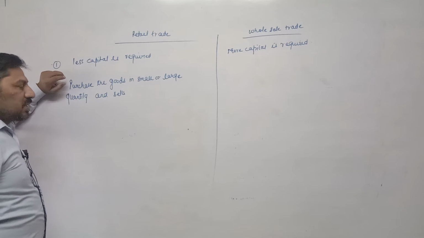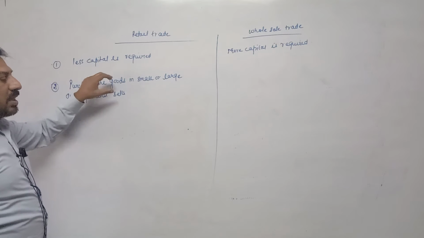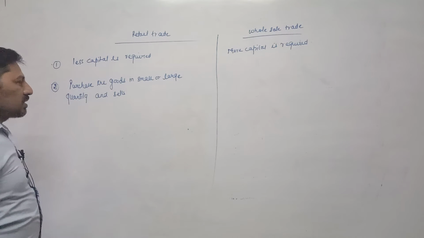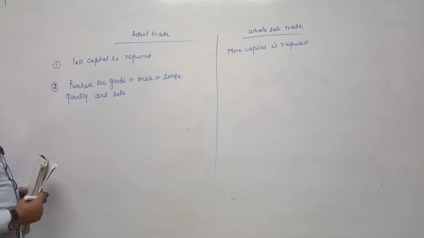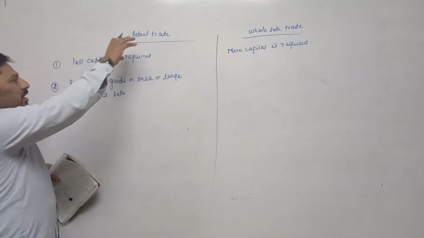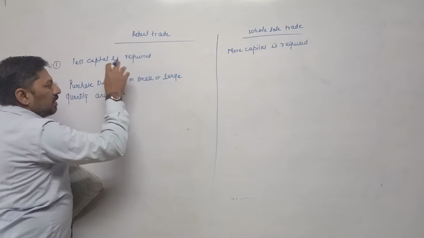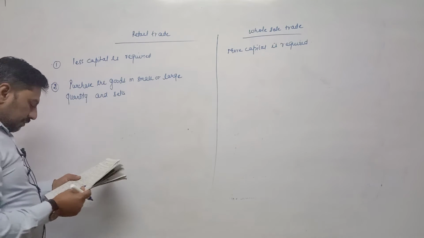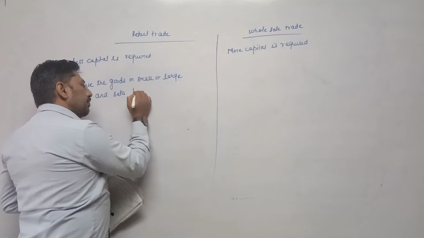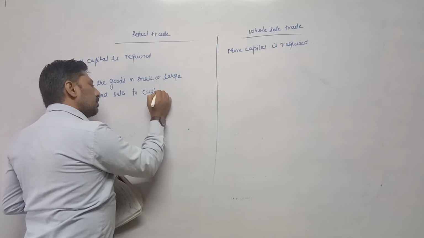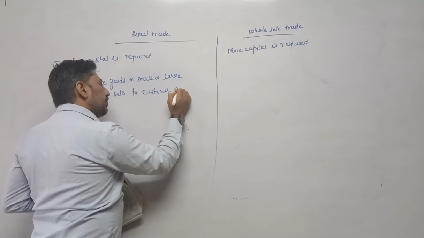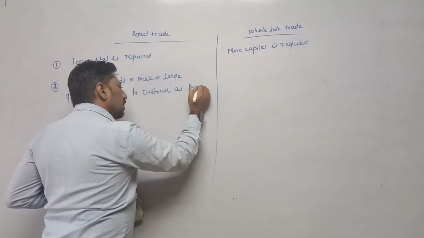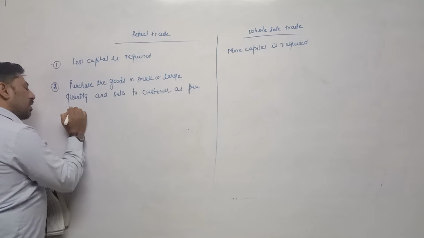If the number of customers is more, then they will keep goods in large quantity. If the number of customers is limited, then they will keep the goods in a small quantity. So in case of retail trade, they purchase goods in either small or large quantity and sell to the customer as per their requirements.